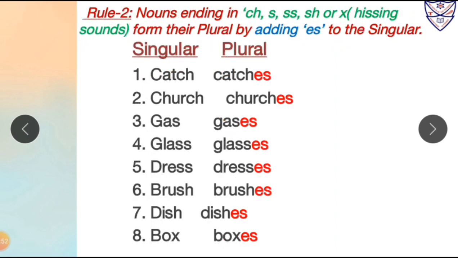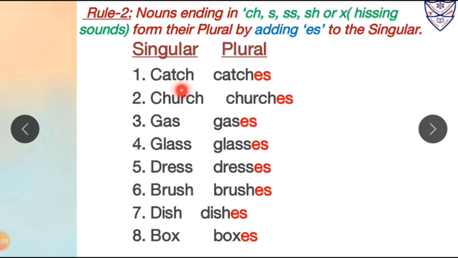Now rule number 2: nouns ending in ch, s, double s, sh or x, which means words which make hissing sounds, form their plurals by adding es to the singular. Let us start with the examples.